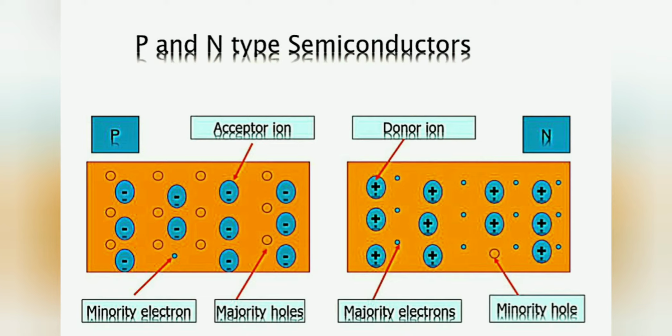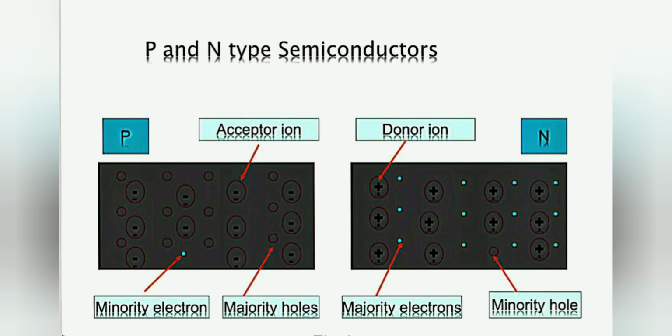In P type of semiconductor, the majority charge carriers are holes and the minority charge carriers are electrons. And in N type of semiconductor, the majority charge carriers are electrons and the minority charge carriers are holes. And this is another diagram which shows the acceptor ions and donor ions.